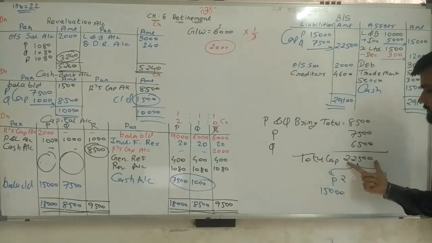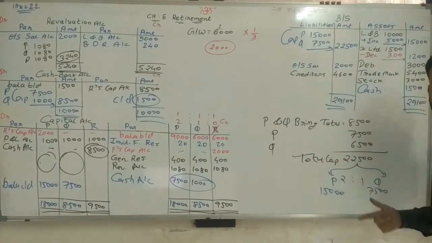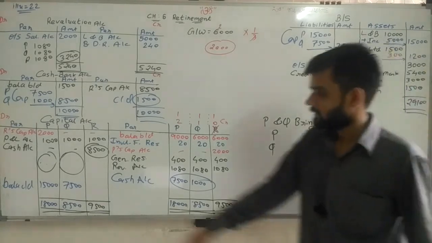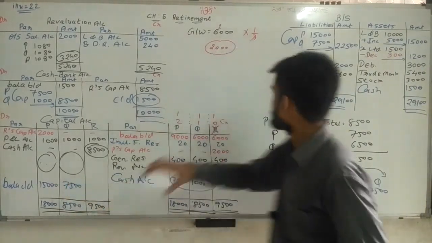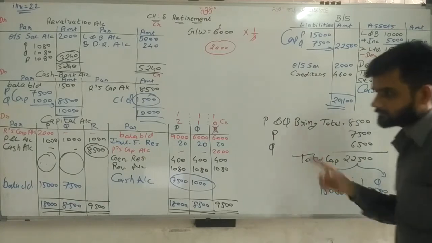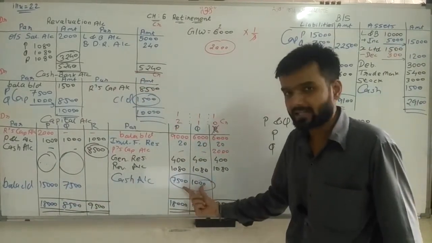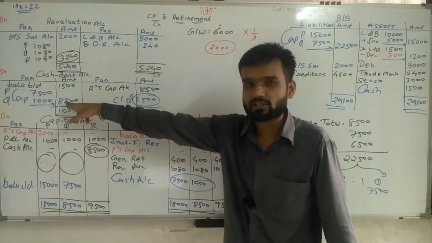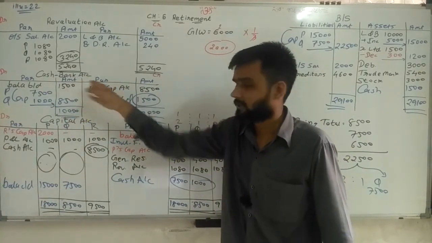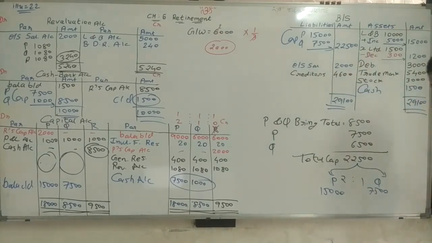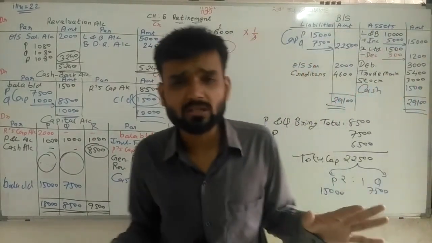So total capital becomes 22,500. That total capital we are distributing in the new ratio, and that is my balancing figure. Written here, transfer to this same. Then we are closing our account, getting here balance. That balance transfer to cash. Cash closed 1,500. 1,500 written here. Both sides are tally. My sum 100%.